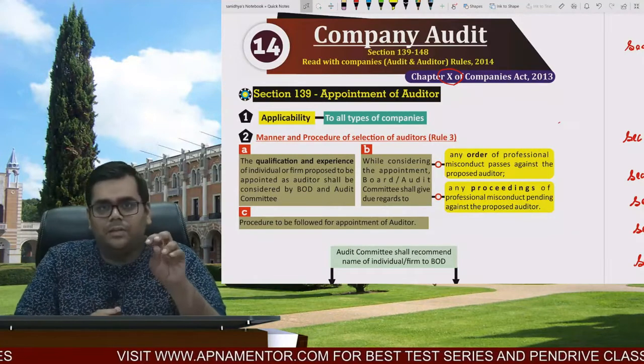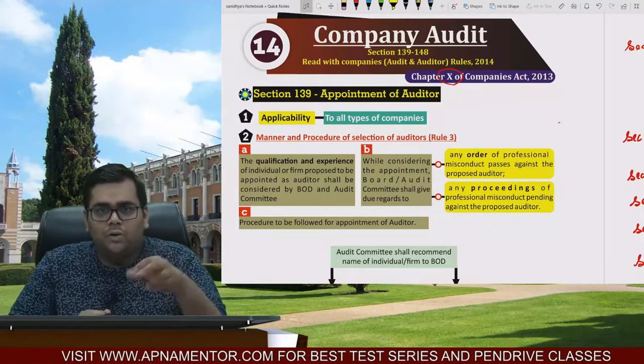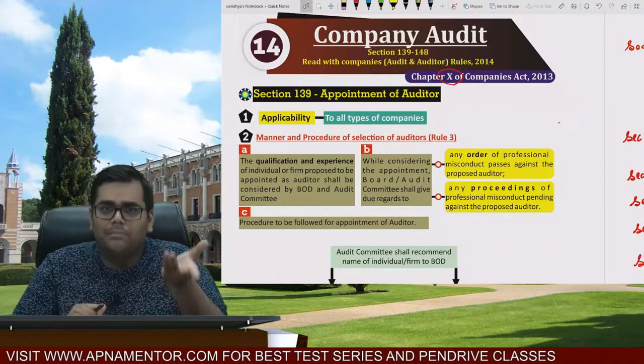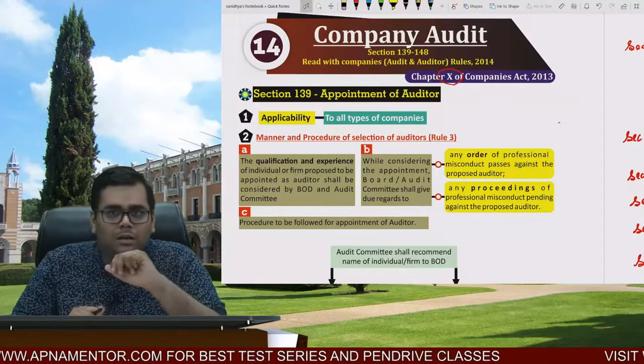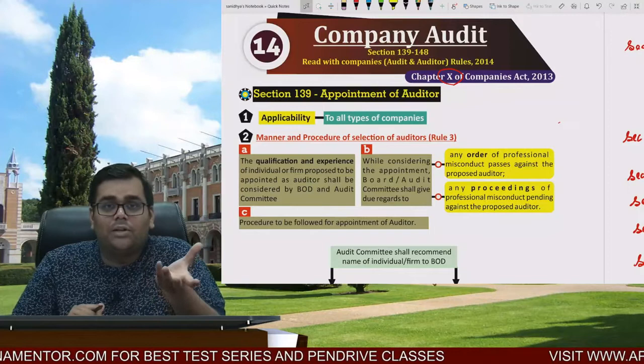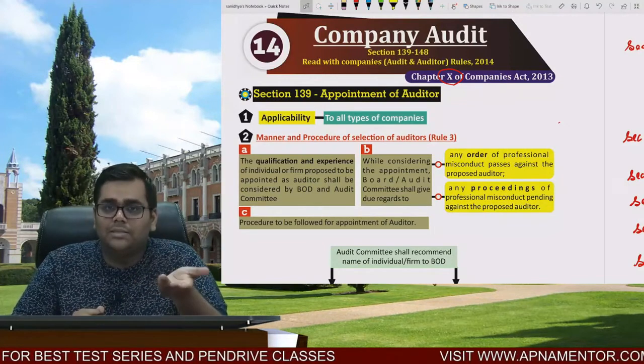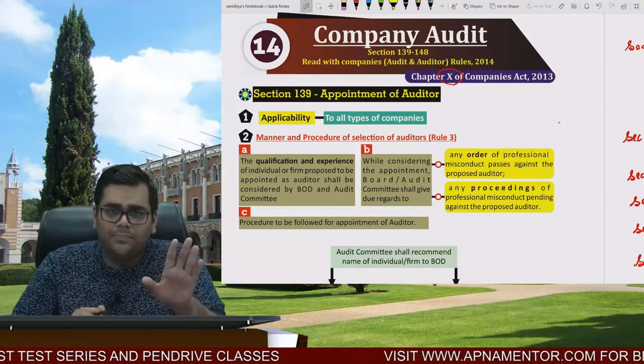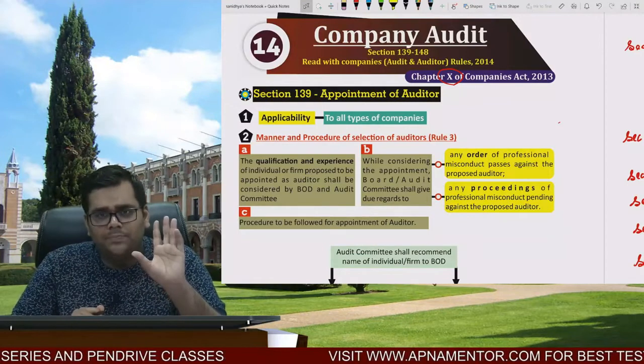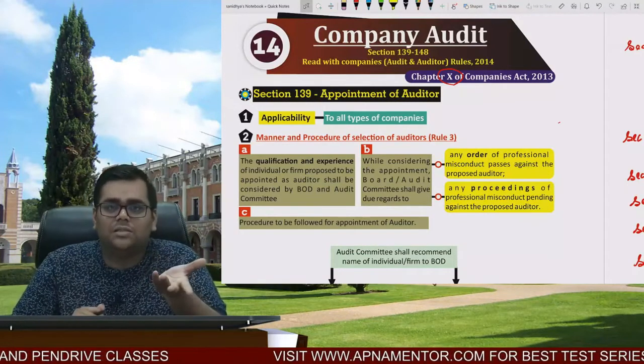So now, tell me one thing logically. Who is going to appoint the auditors? It's the members, because they are the owners. But where will the members appoint the auditors? In the general meeting. I think it is logical. Yes. The members are going to appoint the auditors in the general meeting. Which resolution are they going to pass? Ordinary resolution. I think it is logical.